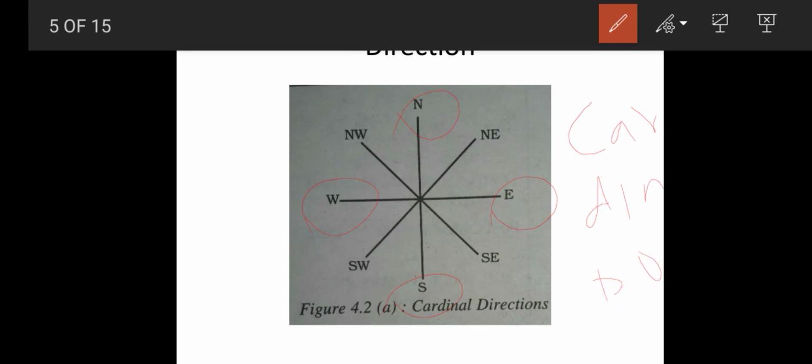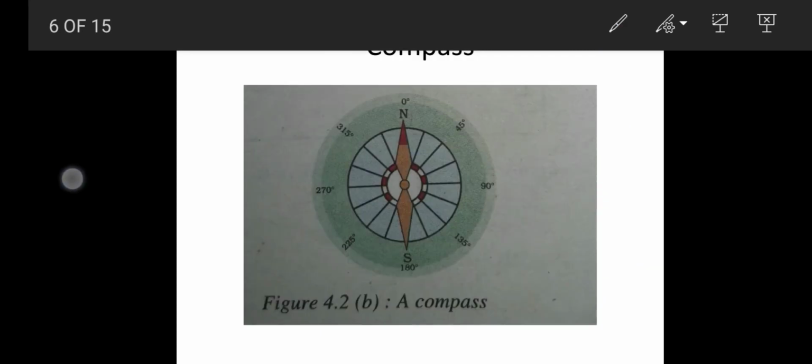And intermediate directions are in between these main directions. What are they? Northeast, northwest, southeast, southwest. They should not start with east or west; intermediate directions start only with north or south. These four are intermediate directions, and north, south, east, west are the four cardinal points.